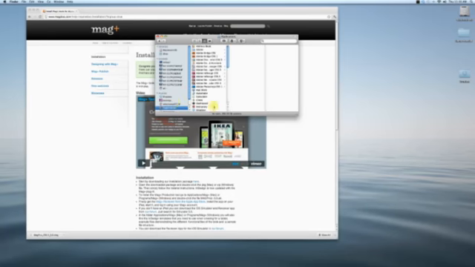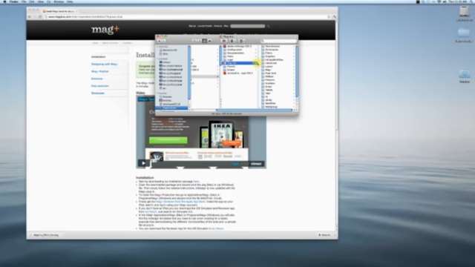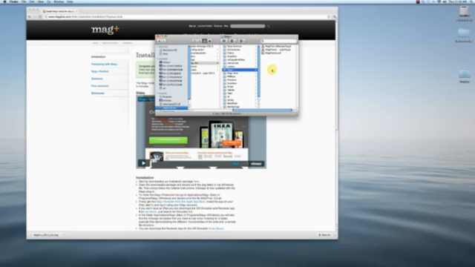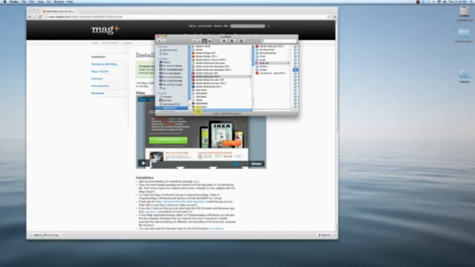So if I go out now under Applications, you're going to see a couple of things that it did. Here under InDesign CS 5.5, there's my InDesign folder. There's another folder called Plugins. And now inside this Plugins folder, it's installed our Mag Plus plugin. So you don't have to do anything here. These are all the files it needs. It's right where it needs to be. When I open up InDesign, we'll see that there.